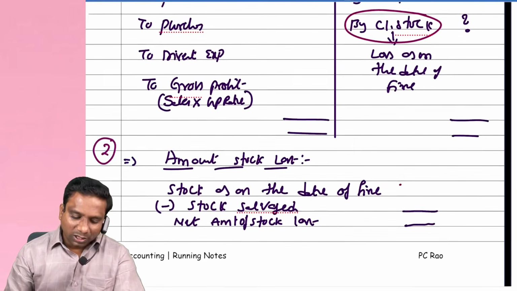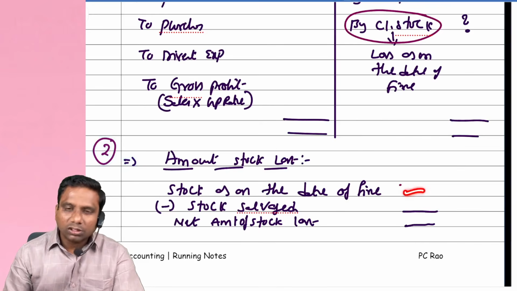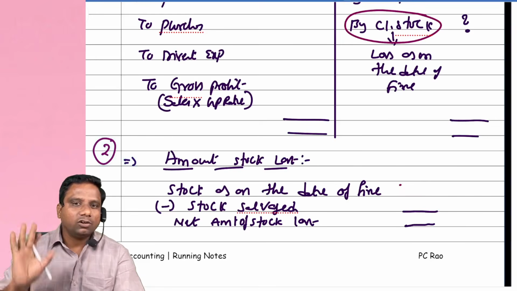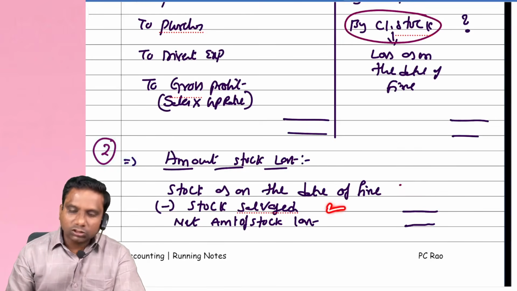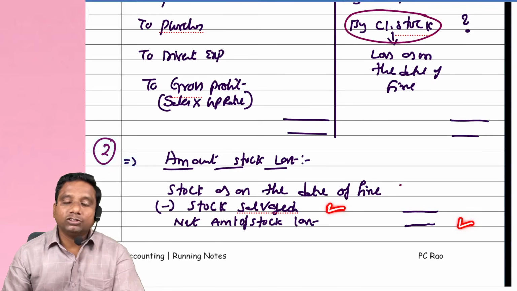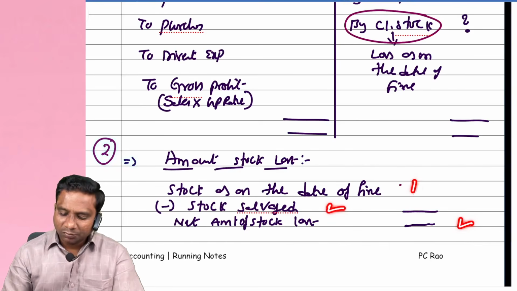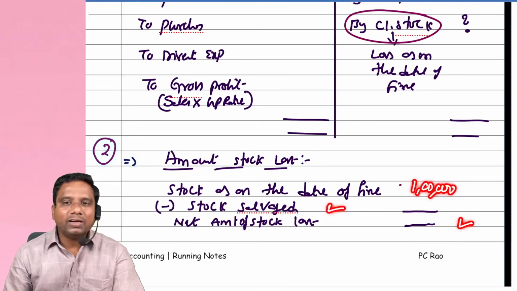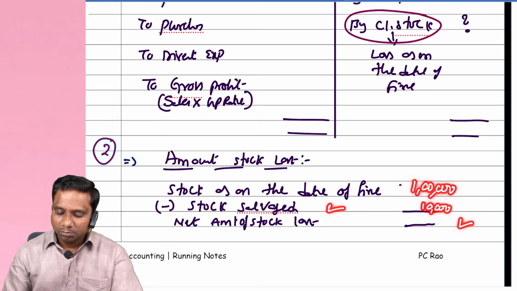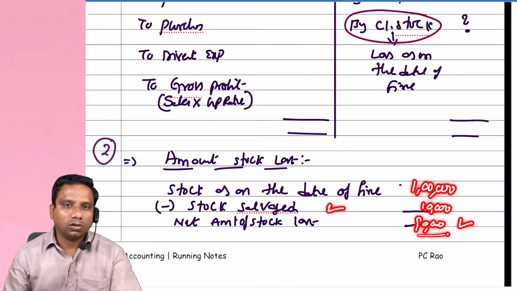Second, the amount of stock lost. Total stock as on the date of fire minus stock salvaged, and whatever amount we have is called the net amount of stock lost. Suppose as on the date of fire we have 1 lakh rupees stock. Stock salvaged is 10,000. Means how much stock is lost? 90,000 rupees worth of stock is lost.